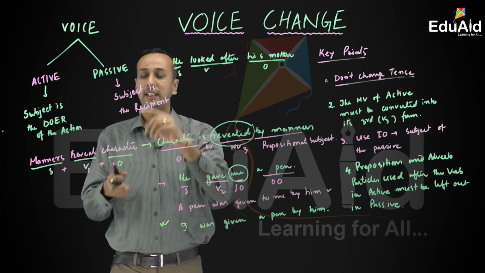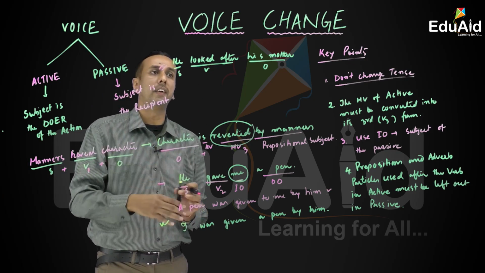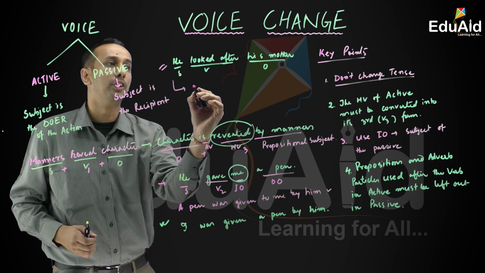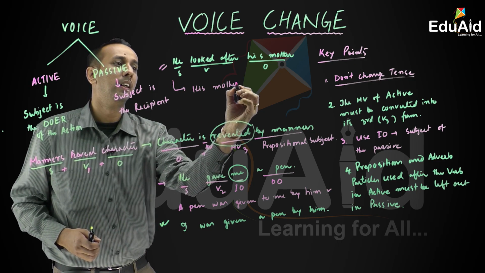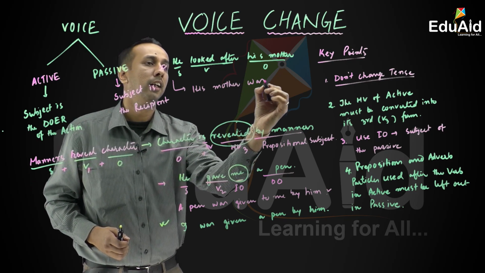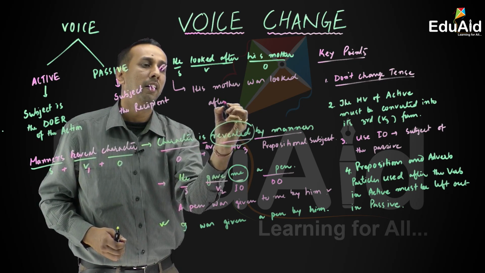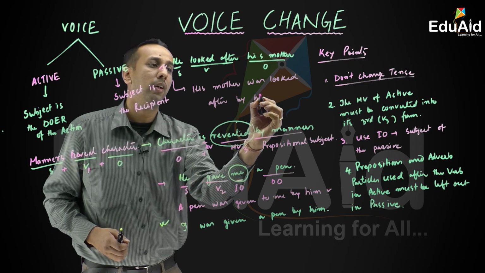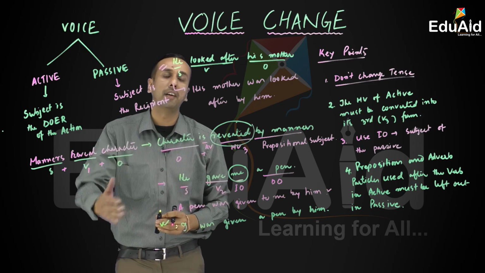So while you convert this sentence, if we go back to our example of note number 4, He looked after his mother, the answer to this question will be: his mother was looked after by him. We retain "looked after", we do not leave it out.